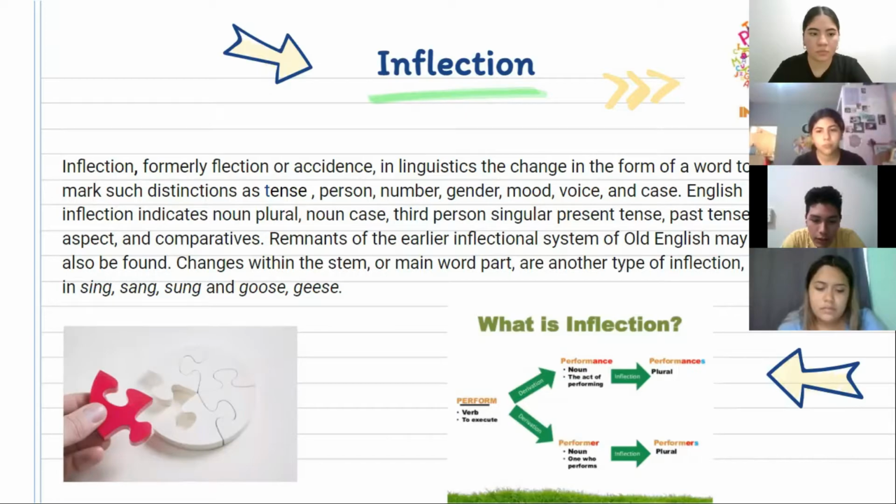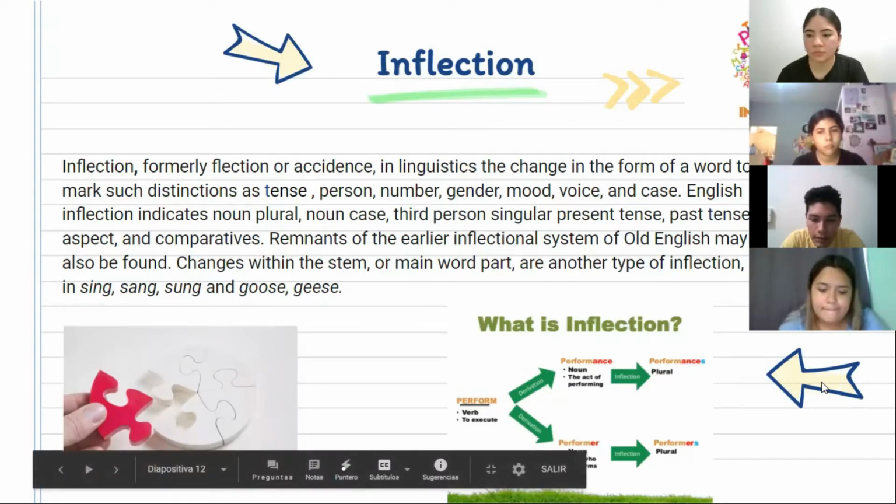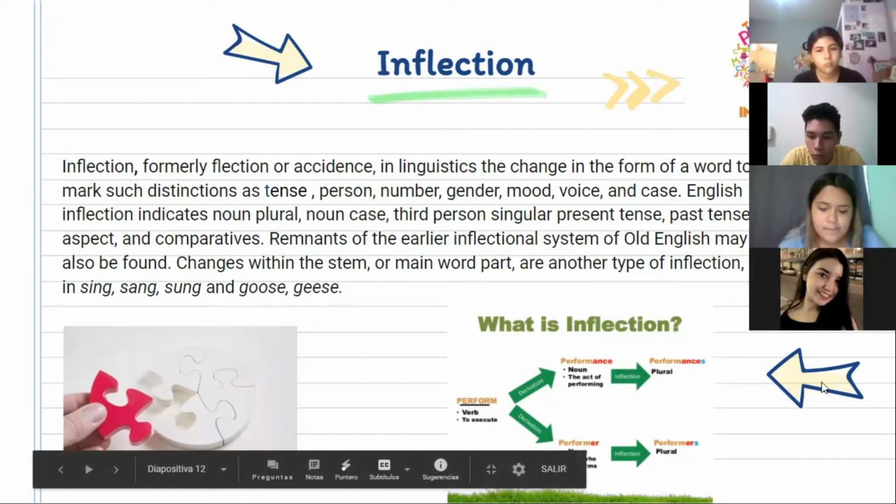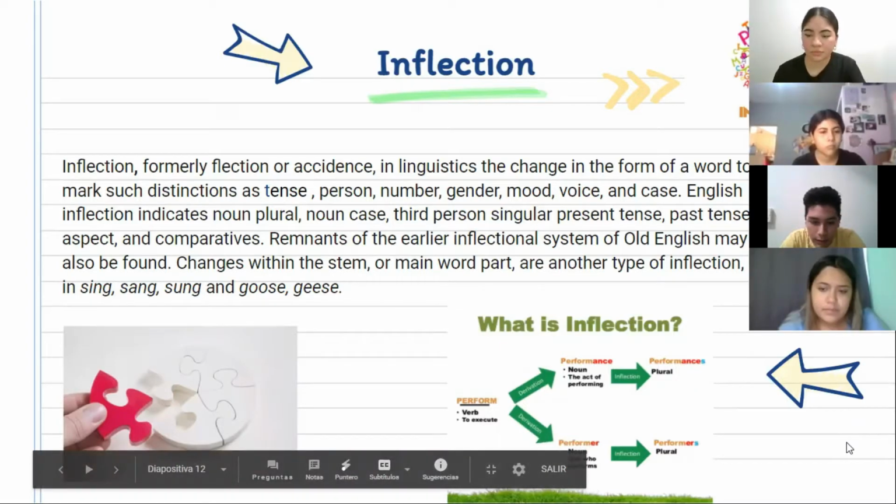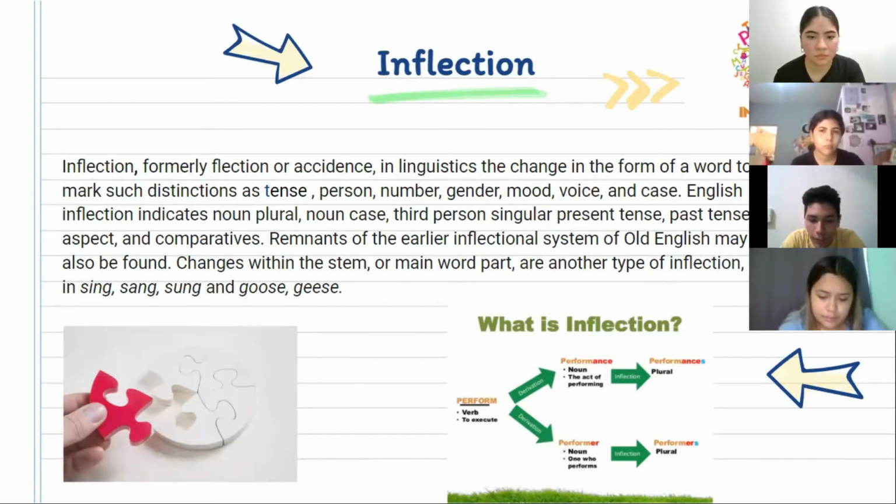English inflection indicates plural versus non-plural, for example cat or cats; noun case; third person singular present tense, for example he buys; past tense, for example we walked; aspect; and comparatives. Changes within the stem or main word part are another type of inflection, as in sing, sang, sung, and goose or geese.